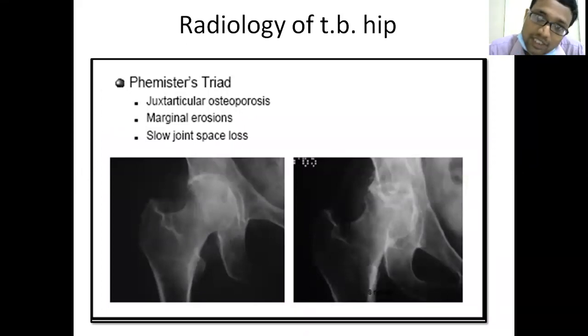In the specific X-ray of the hip, how can we know? There is a triad described in the radiology of the tubercular hip, called the Phemister triad. Look at this case. Here the joint space, even though reduced here, is completely absent there. It is a very advanced stage. This is not an advanced stage. In Phemister triad, there will be joint space loss, erosions, and juxta-articular osteopenia.